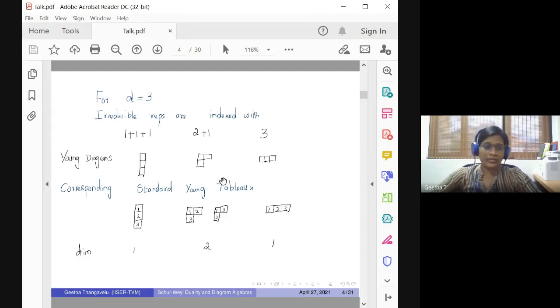Okay, so we have a well-defined theory, at least for the complex numbers. Over the complex numbers, we know very well.